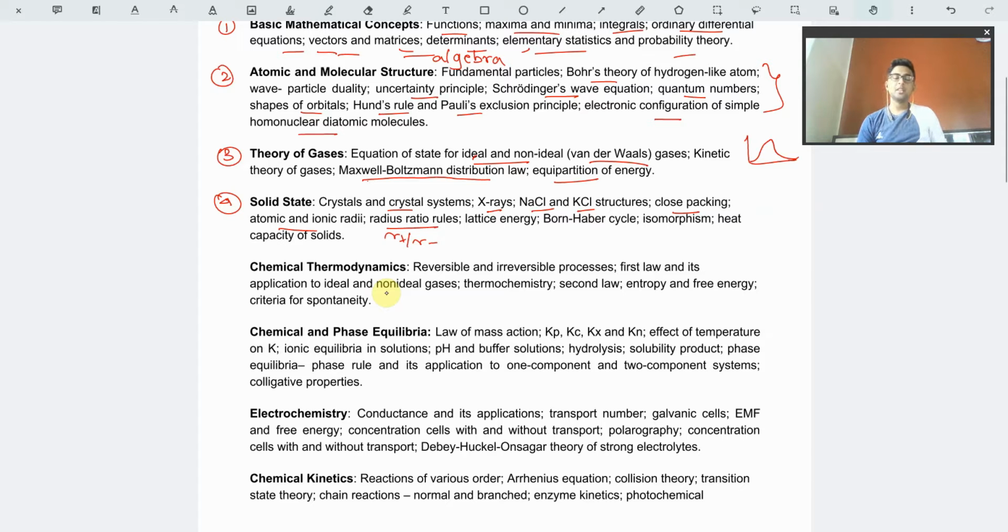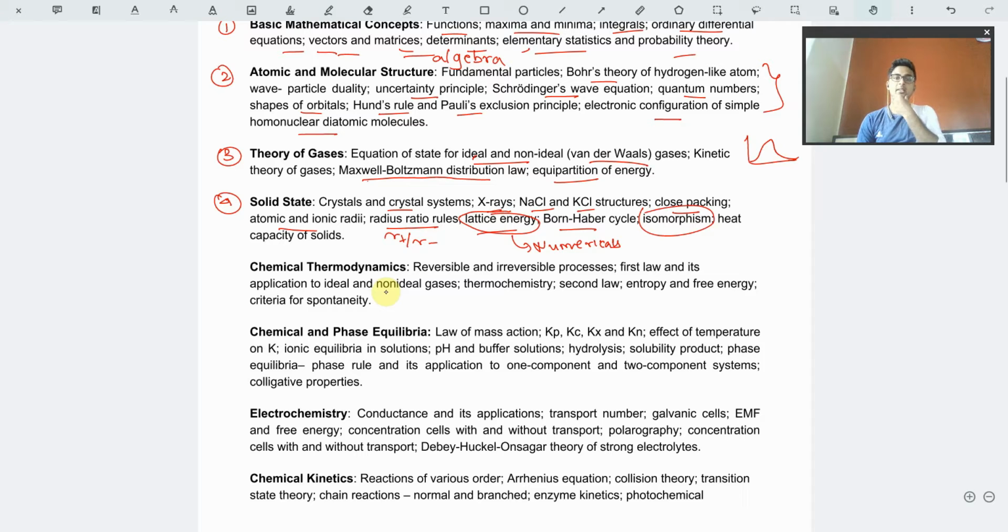Then we have the lattice energy and the equations related to it, that is the Born-Haber cycle, the Madelung constant equations, the Born equation, all those things. Lattice energy is an extremely important topic because numericals come from this part. So you must go through this topic thoroughly. And the small concept of isomorphism is obviously not so much required. You may just give it a reading, and you'll get it.